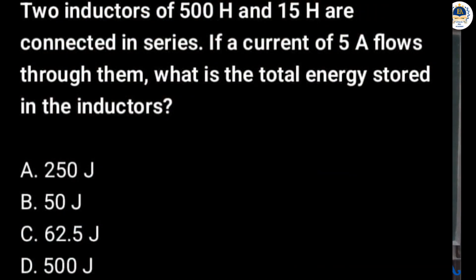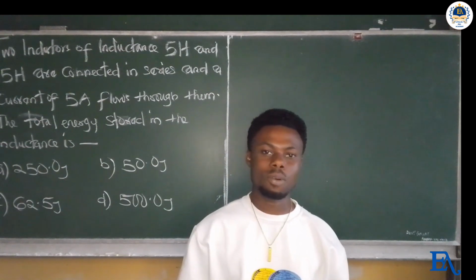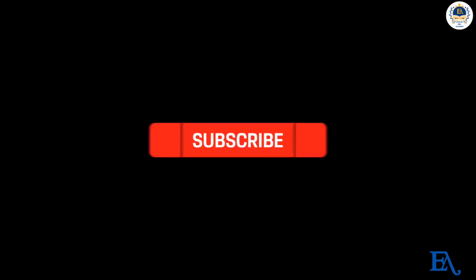Two inductors of inductance 5 Henry and 15 Henry are connected in series, and a current of 5 amperes flows through them. The energy stored in the inductance is, options are given below. Now the first thing we have to do is state down the correct parameters before using the formula for inductance.